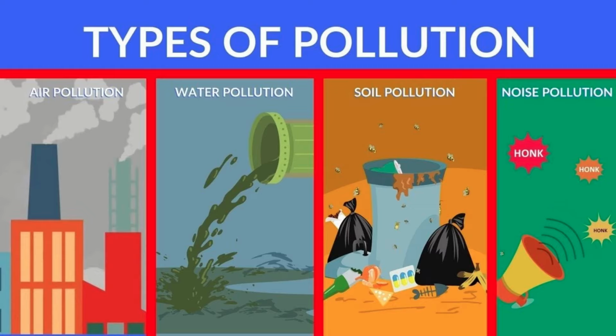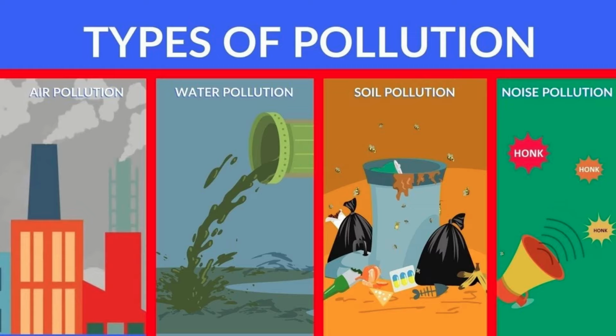What is another type of pollution? Soil pollution. What happens in this scenario? When human beings dump a lot of different things, not in the garbage bin but on the land, it causes soil pollution. Flies and harmful bacteria get accumulated because of that, and it leads to the pollution of soil.